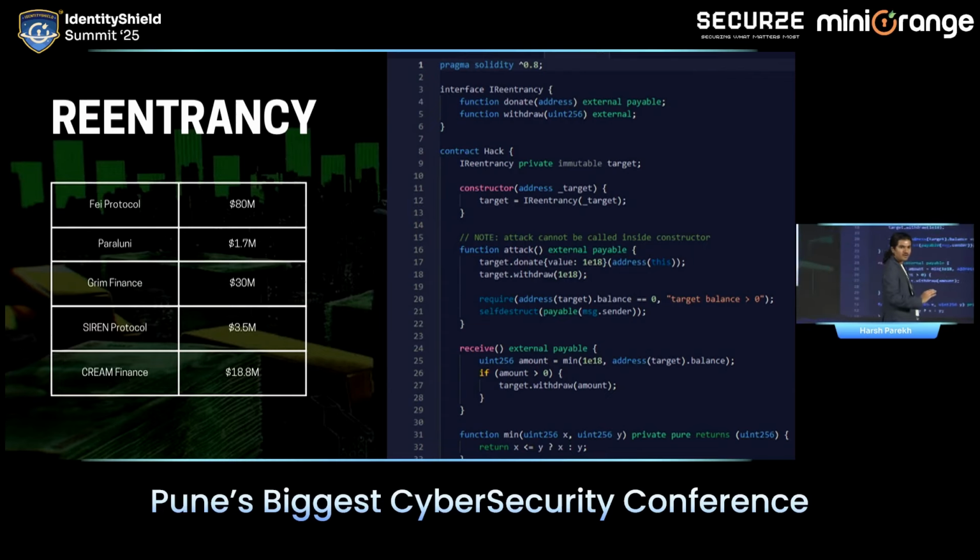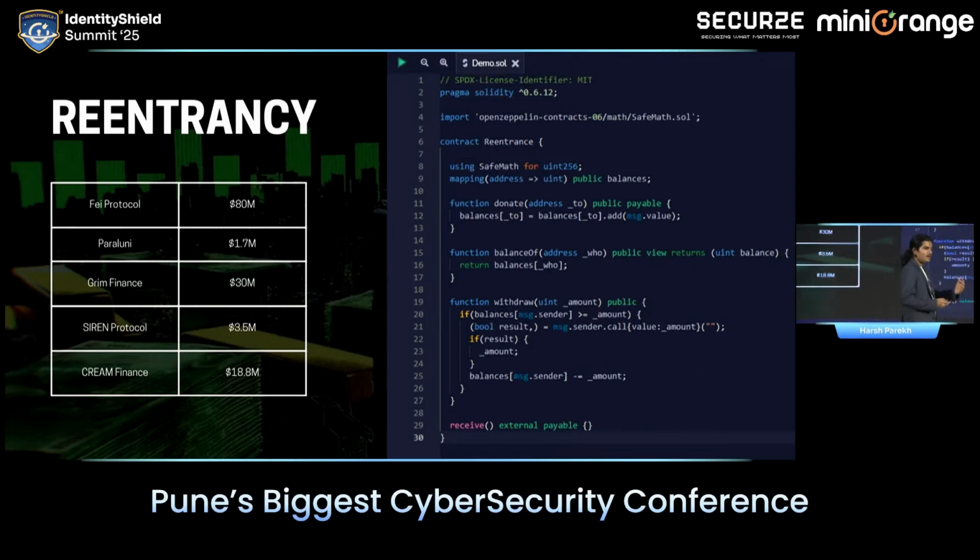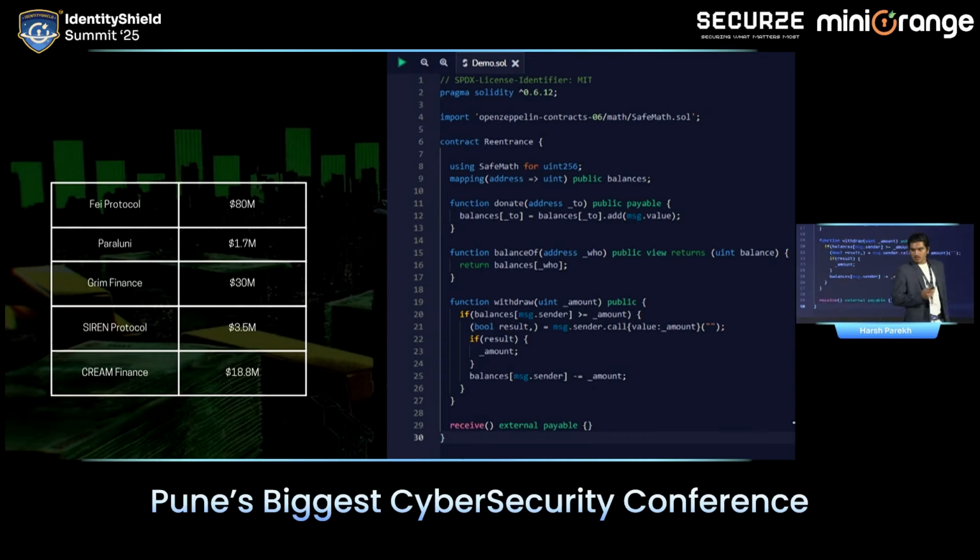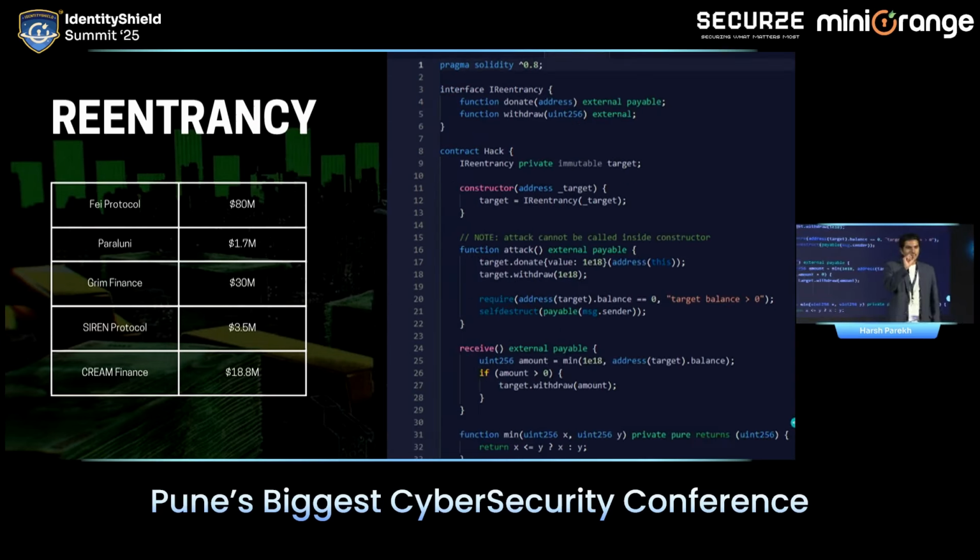The next steps will come later. If you receive funds, immediately the receive function will be triggered. And what have I written inside the receive function? To again call target.withdraw. Again call the withdraw function. So what's going to happen is, what the attacker is going to do is, there is a function attack. In order to withdraw the funds from the contract, I need to have some funds, correct? I put in 5, only then can I take out 5. So what the attacker is doing is, he is going to first donate 1 ether. After donating, he will immediately withdraw.